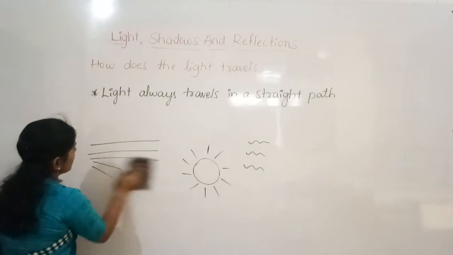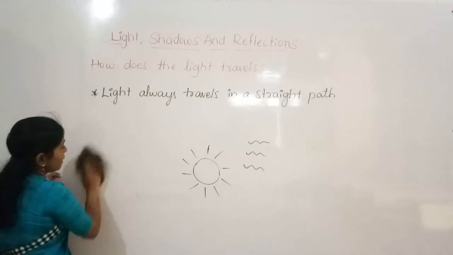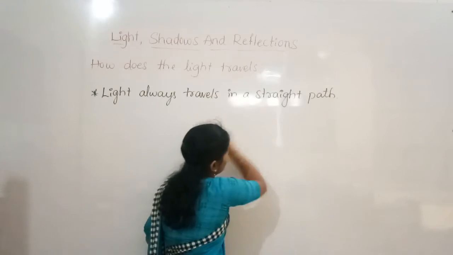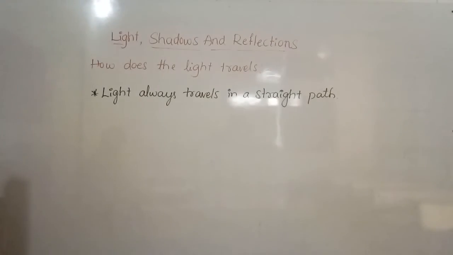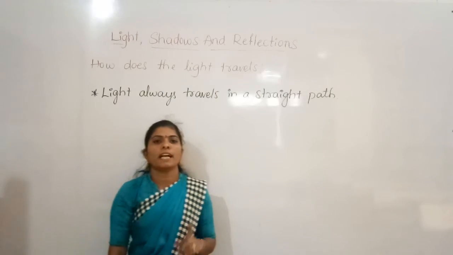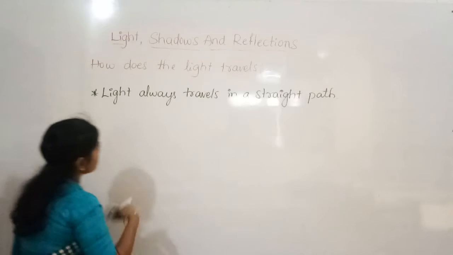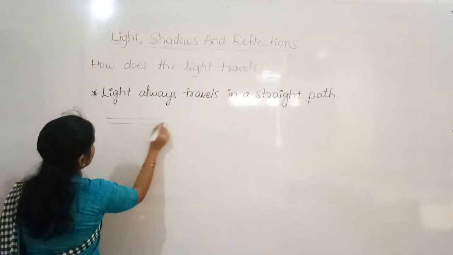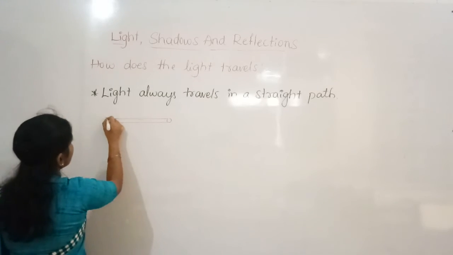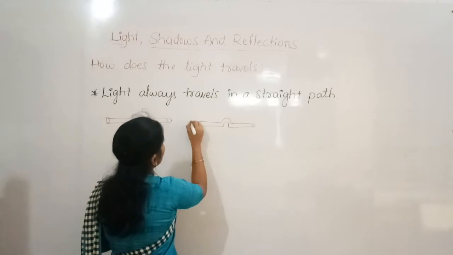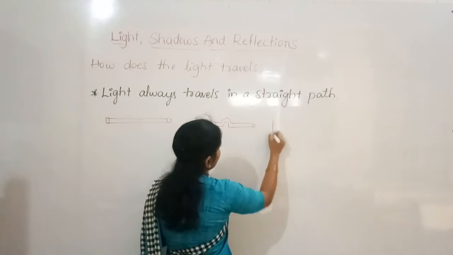So to demonstrate that, I will explain the activity. If possible, you can try it and understand whether light passes in a straight path or not. To demonstrate this, we need one straight pipe and one bent pipe, and also a candle.